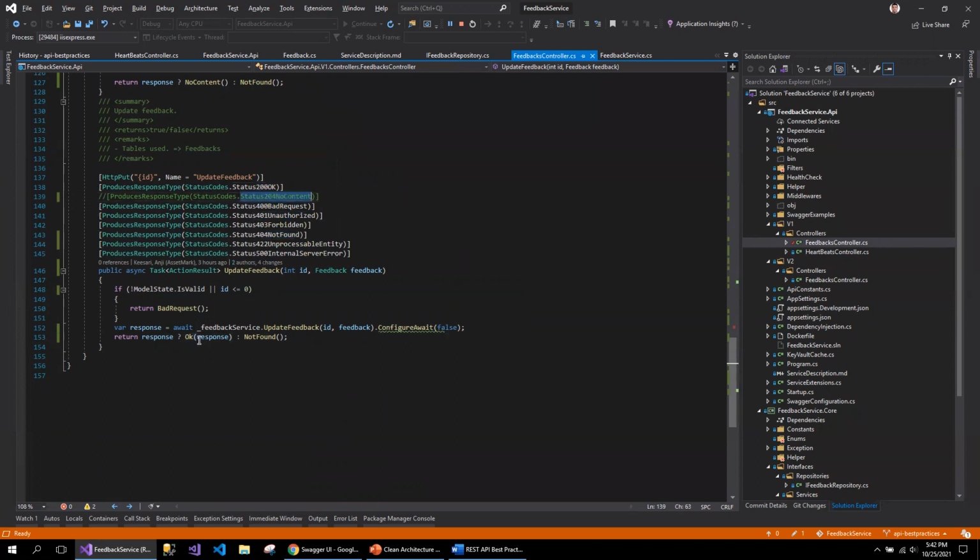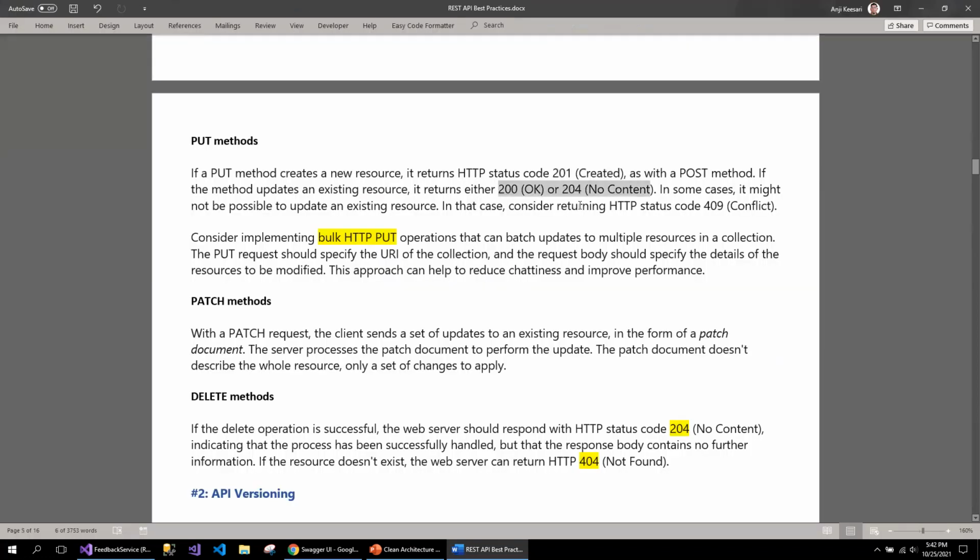Instead of returning the 204, I'm returning the 200, because depending on your organization standards, you can define that you are okay with returning the 200 in case of the put instead of the 204. But if you are following the 204 pattern, then let's follow one consistent pattern, because I think between 200 and 204, there is no clear instruction in the HTTP status codes on what is right and what is not.